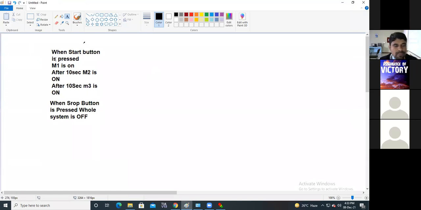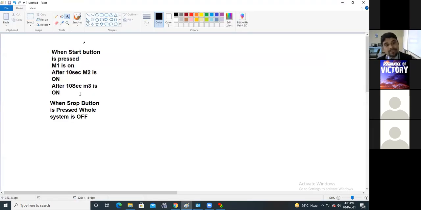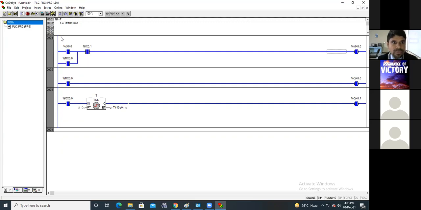That means when I press the start button, M1 is on. This first condition is satisfied. After 10 seconds, M2 is on. It is also achieved. Now the third one: after 10 seconds, M3 is on. All of you, please do this.